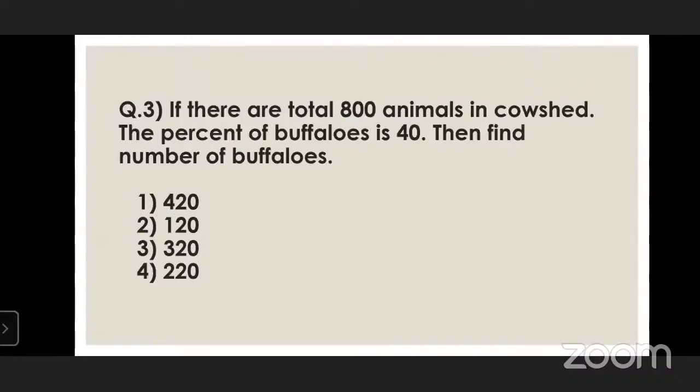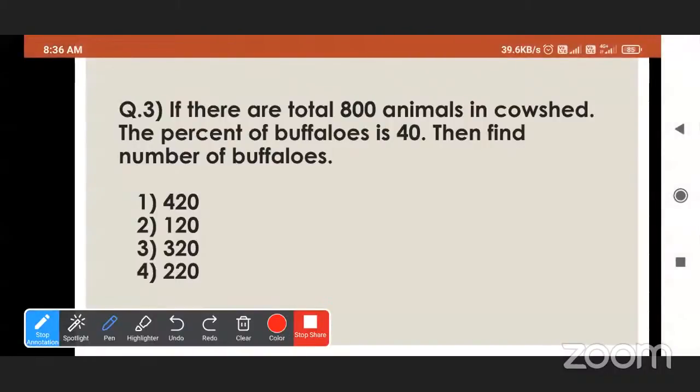Okay, very good. The total number of animals is 800 and the percentage of buffaloes is 40. So 40 upon 100 multiplied by 800.